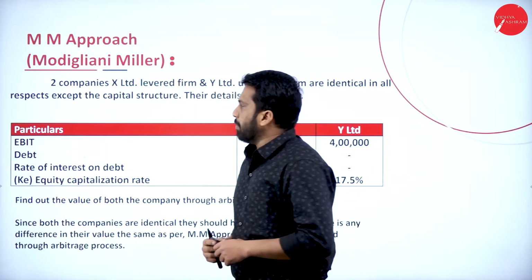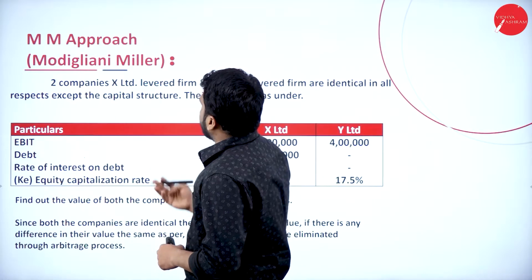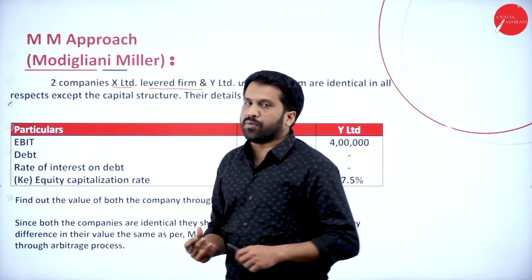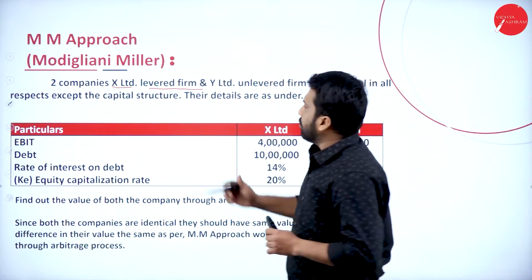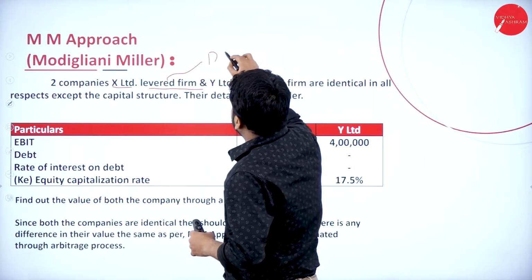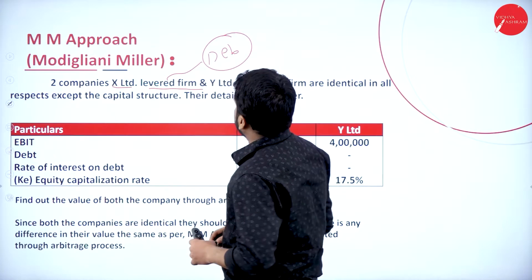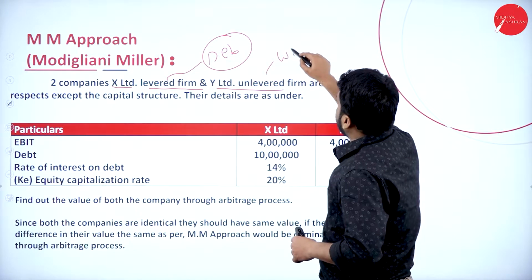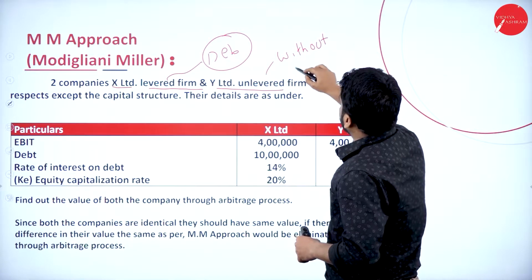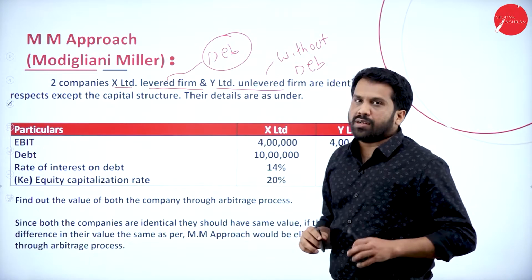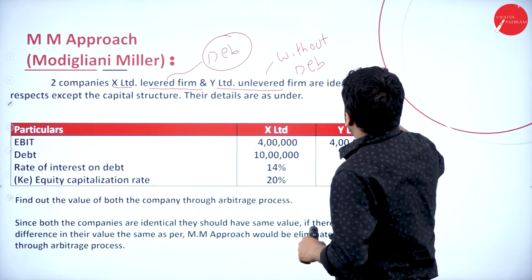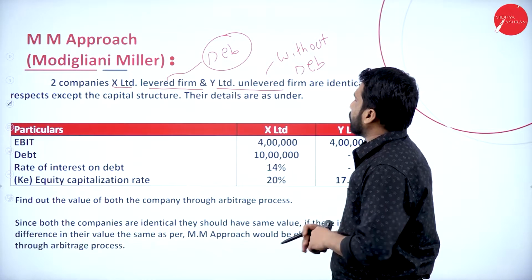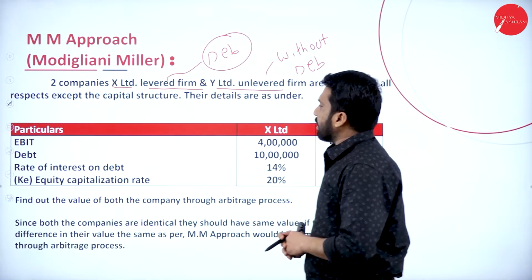The first one, approach. Two companies we have, X Limited, levered firm. Levered firm means what? They have debenture. Always remember, levered means they have debentures. And Y Limited, unlevered, without debentures. They are identical in all respects except the capital structure. Their details are as under.